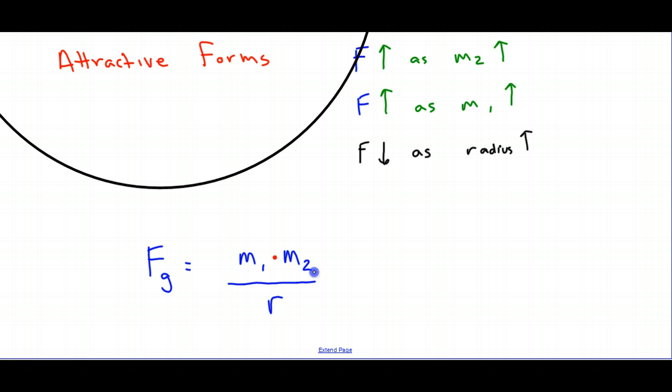Now, the other change is that the force of gravity actually gets smaller, not with the inverse of the radius, but with the inverse square of the radius. That means that as we get farther away, it has a squared effect on the size of our gravitational force. So this is the rough equation that we've got here, and Newton found that this was not giving him the exact forces that he wanted.